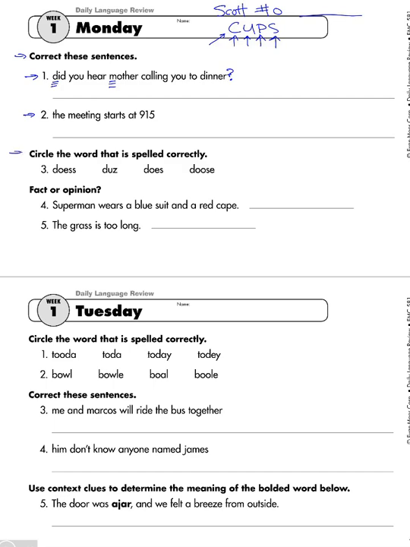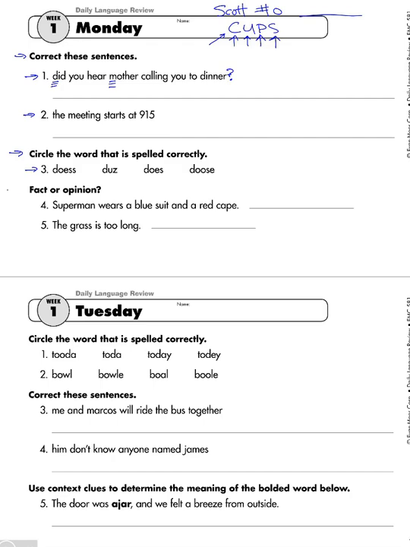All right, so here we go. Circle the word that is spelled correctly. So number 3, each one of those is a way to spell the word does. Like, how does this work? Does. So go ahead and circle the word that you think spells does correctly.